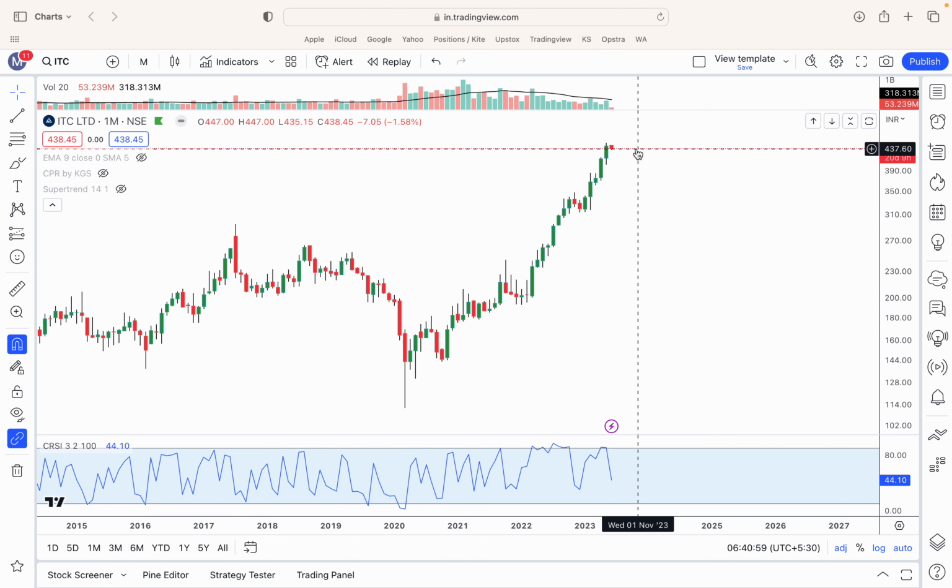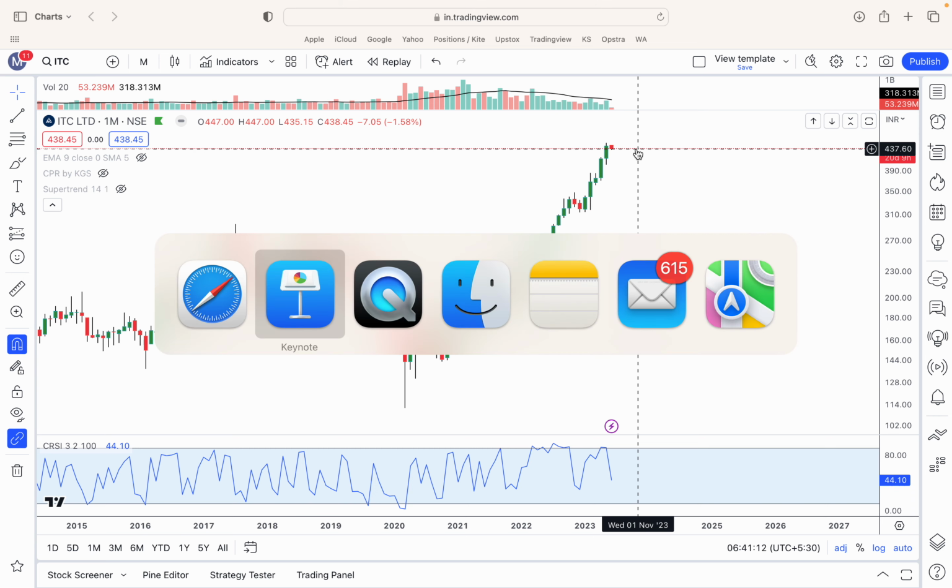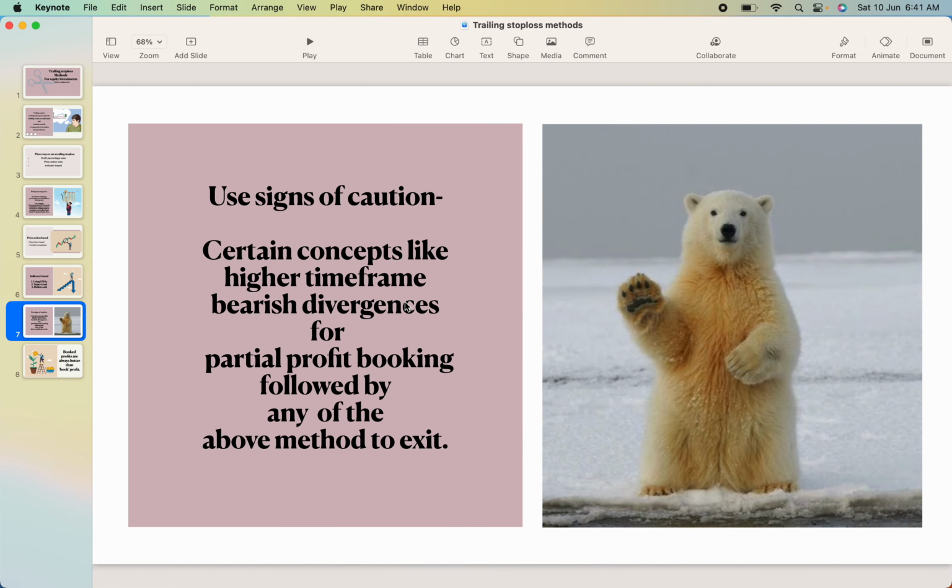One can consider partial booking, wait for the price action to confirm, and then whenever prices decline and you get another chance in the future to re-enter, one can re-enter again. So that is one sign of caution one can use before you use any of the above methods.